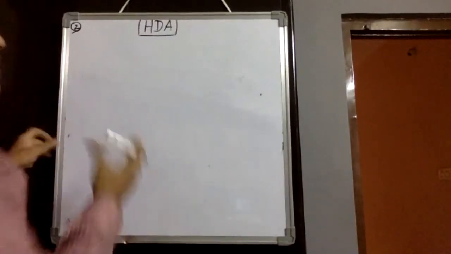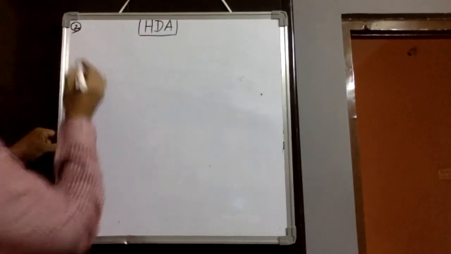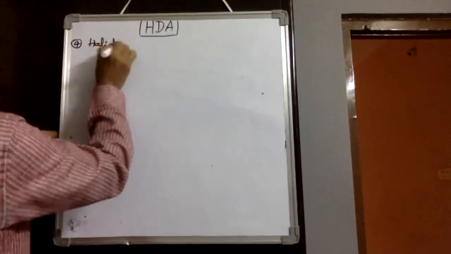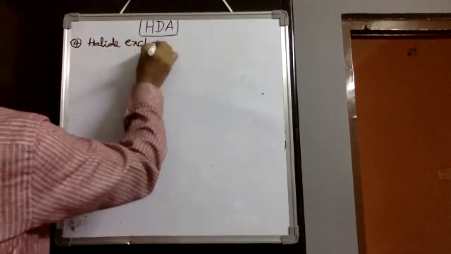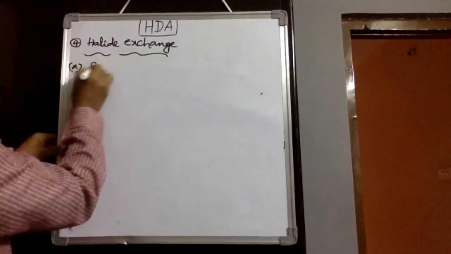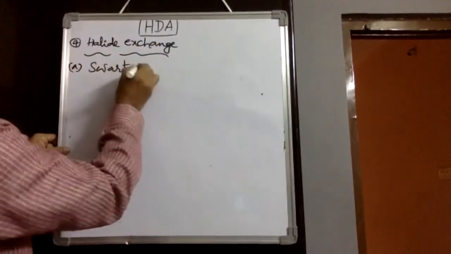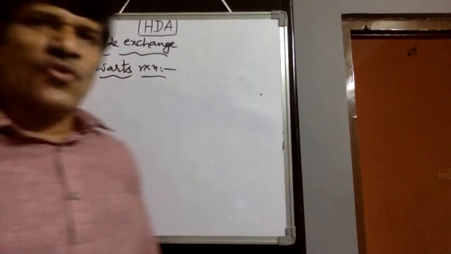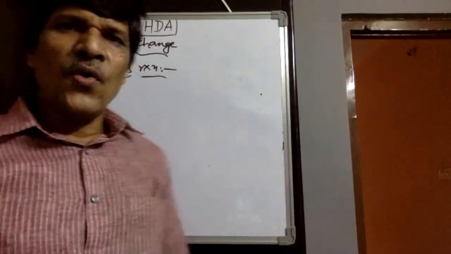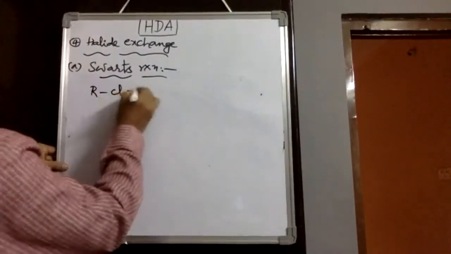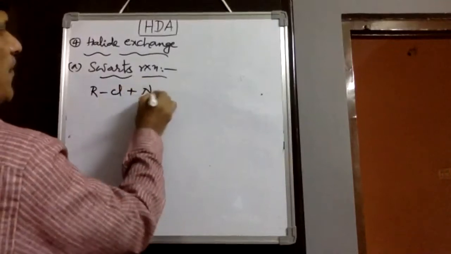Then alkyl halides we can also prepare by the halide exchange method. The fourth method we would take is the halide exchange method. Here we would observe 2 types of reactions. The Swarts reaction, in which we would observe the formation of fluoroalkanes. Suppose alkyl chloride reacts with sodium iodide.